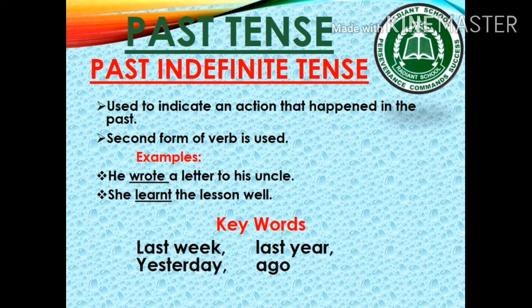In these examples, you can see we have written second form of write as wrote and second form of learn as learnt. So this indicates past tense. The keywords for past indefinite tense are last week, last year, yesterday and ago. Is it clear?